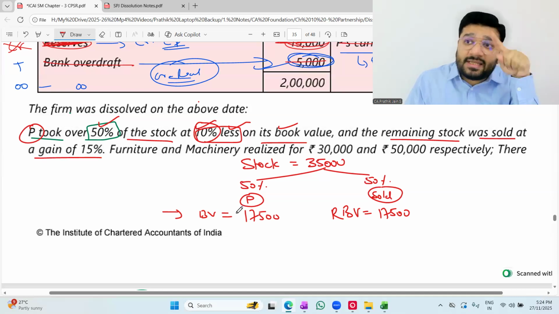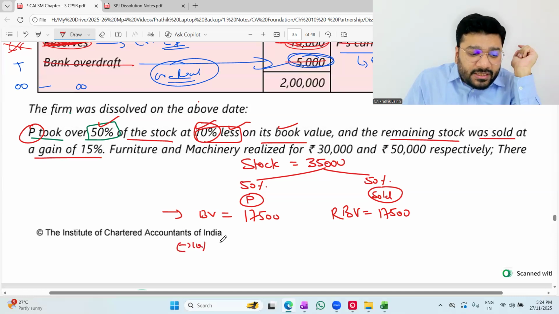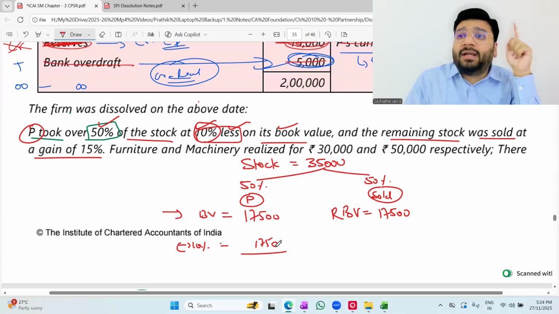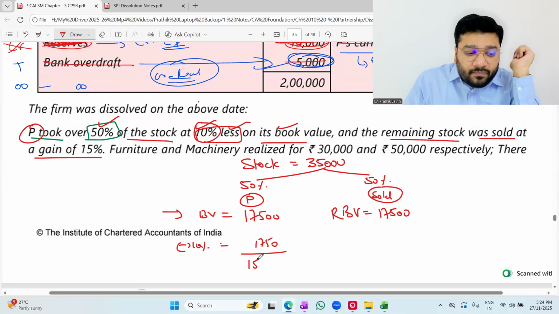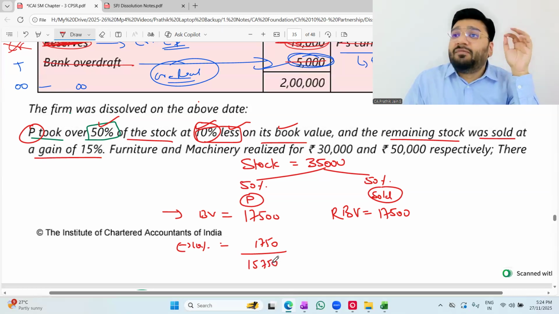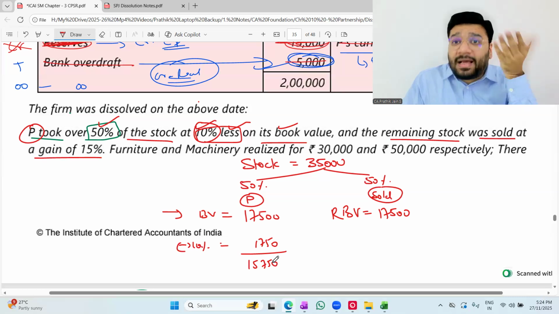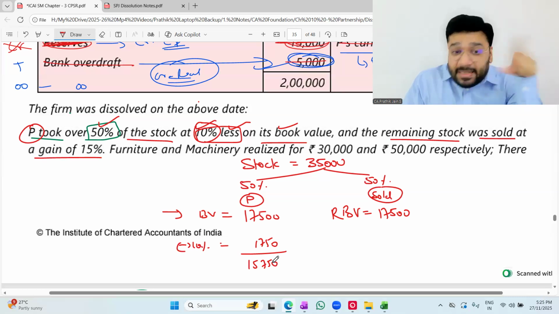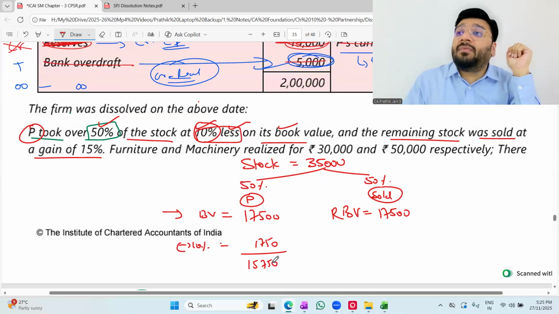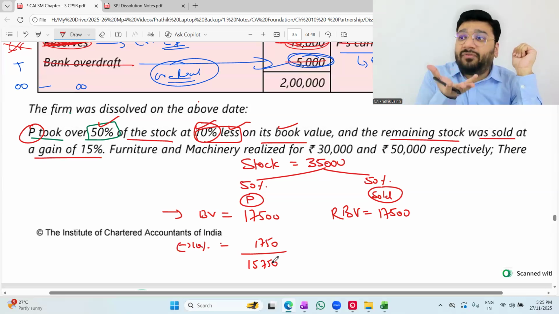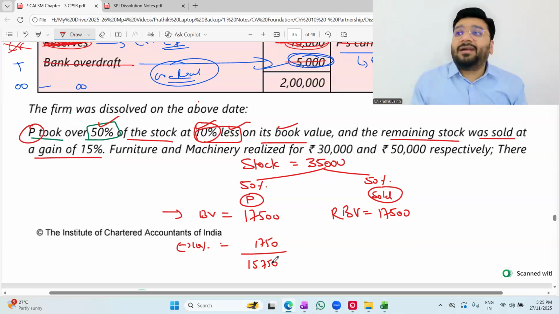So for the business, is it gain or loss? It is a loss. So minus 10% is 1750. So what is the worth of the stock you gave to P? 15,750. Will you give this stock to the partner free of cost? You'll ask him to give you the money. Will he pay the money instantly? No. He will say, boss, between us there are so many dealings, and all the dealings are in the form of transactions in the capital account. With those transactions, you add that transaction also.